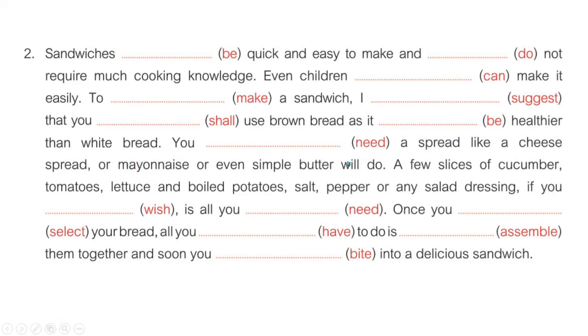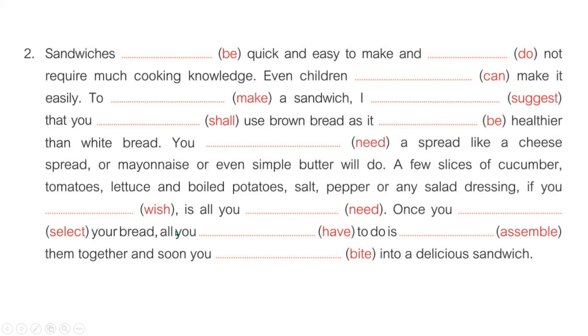Then we will need a spread like a cheese spread or mayonnaise, or even simple butter will do. Why did I use will need, you must be wondering. So here see the sentence. Here will do is used, that means simple future, so that's why we will keep the same. So a few slices of cucumber, tomatoes, lettuce and boiled potatoes, salt, pepper or any salad dressing if you wish is all you will have to do is assemble.